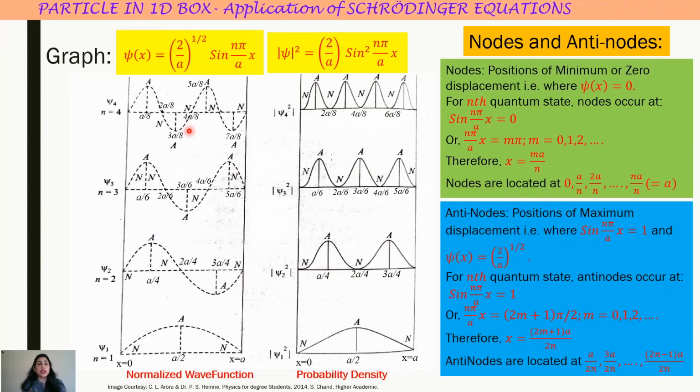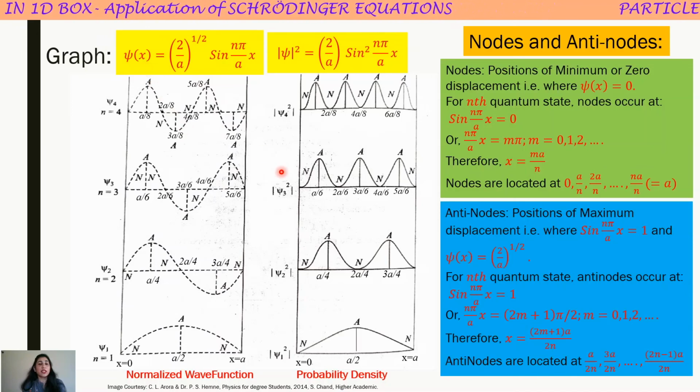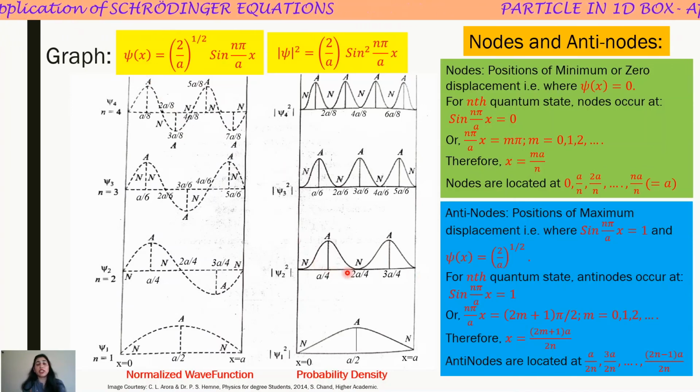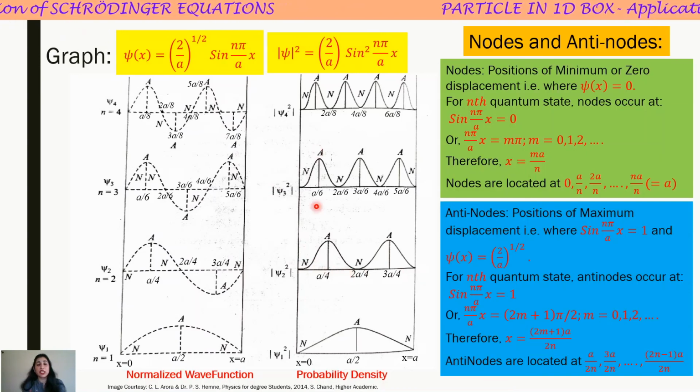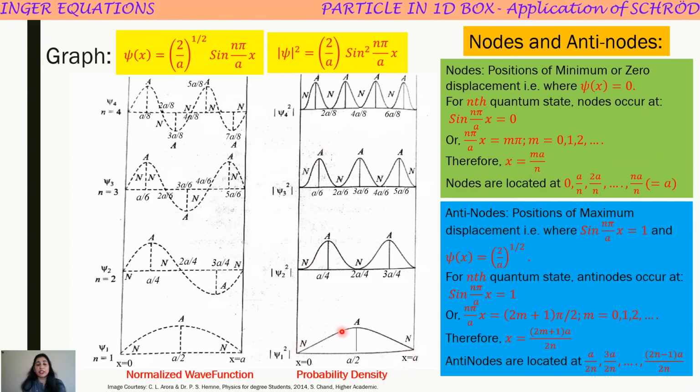See students, this wave function is very much significant for finding the position of the particle within the box. Using this probability density, we can also locate the particle.